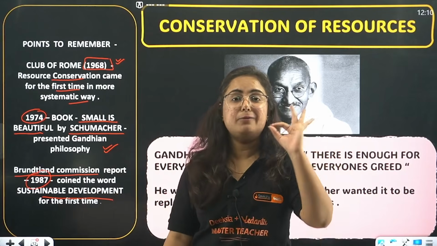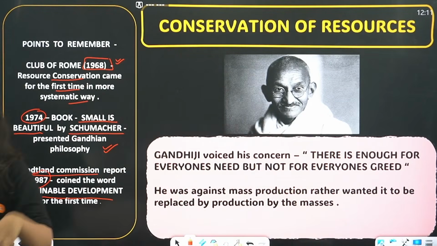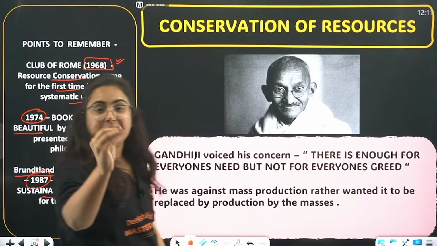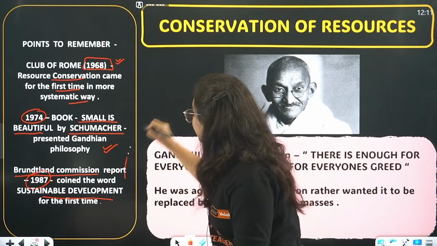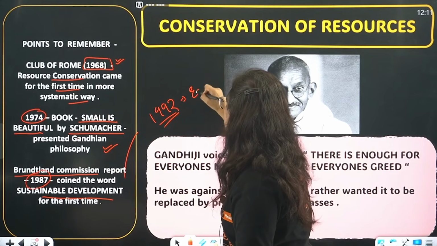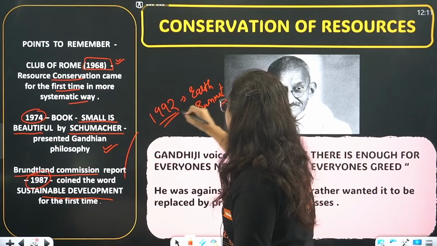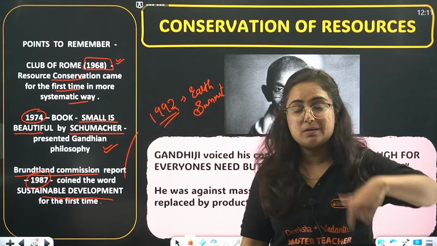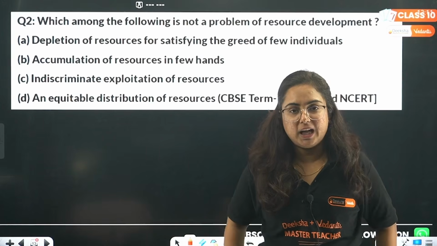This is very, very important. In 1987, the commission, Brundtland's Commission, coined this word sustainable development for the first time, and only after this, in 1992, the Earth Summit was organized. After this only, in 1992, what is organized? Earth Summit, Rio de Janeiro, Brazil. Let's end this.